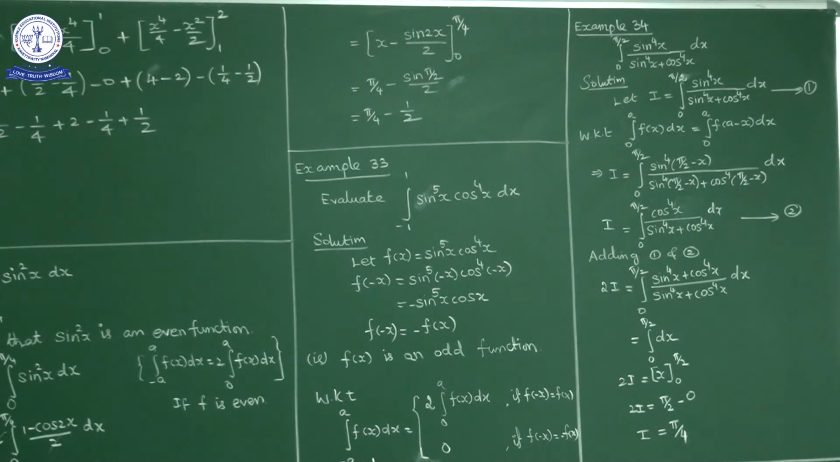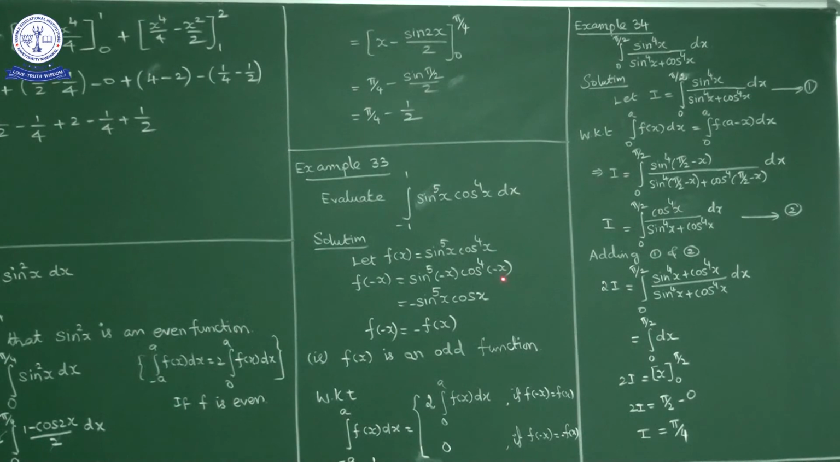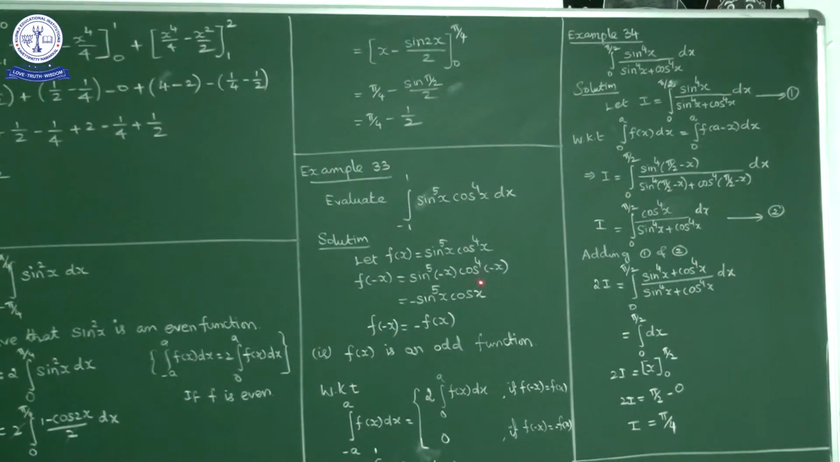How can we check whether a given function is even? If f of minus x is equal to f of x, the function is an even function. If f of minus x is equal to minus f of x, it is an odd function. Now, what is the function here? sin^5 x cos^4 x. f of minus x means in place of x write minus x. So f of minus x is sin^5 of minus x into cos^4 of minus x. Sin of minus x is minus sin x, so minus sin x to the power 5 is minus sin^5 x, and cos of minus x is cos x only, so obviously this is cos^4 x.